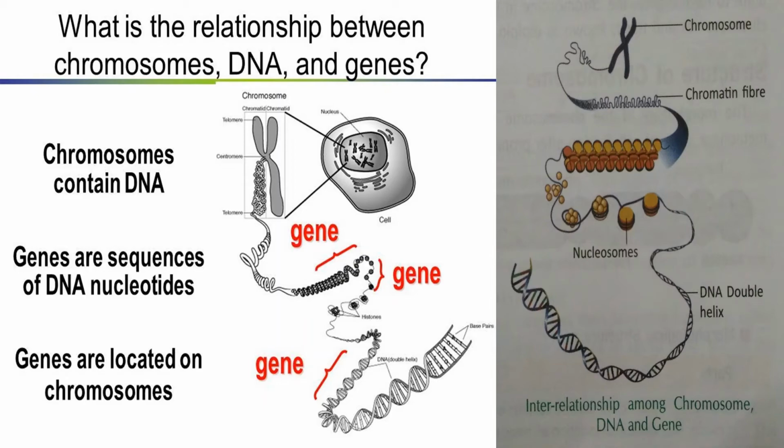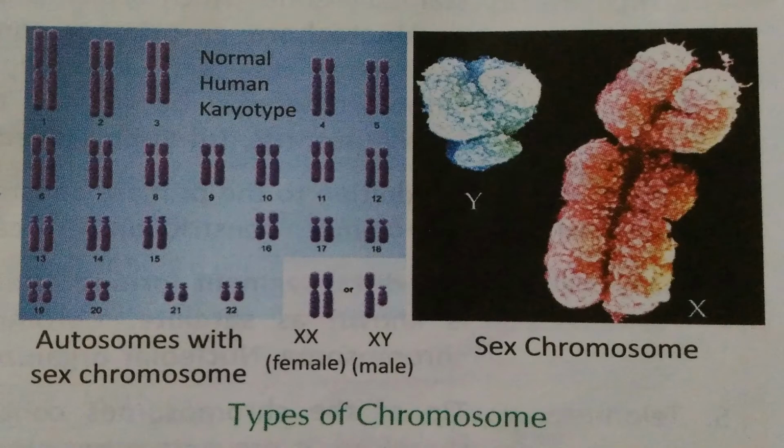Next, coming to the types of chromosomes. There are two types of chromosomes, autosomes and sex chromosomes. Sex chromosomes are also called allosomes. Okay, autosomes and allosomes. There are 44 chromosomes which are autosomes. The total number of chromosomes present in humans is 46. So out of 46, 44 chromosomes are autosomes and only 2 chromosomes are sex chromosomes, that is X and Y. You can see the X chromosome and Y chromosome are the sex chromosomes.